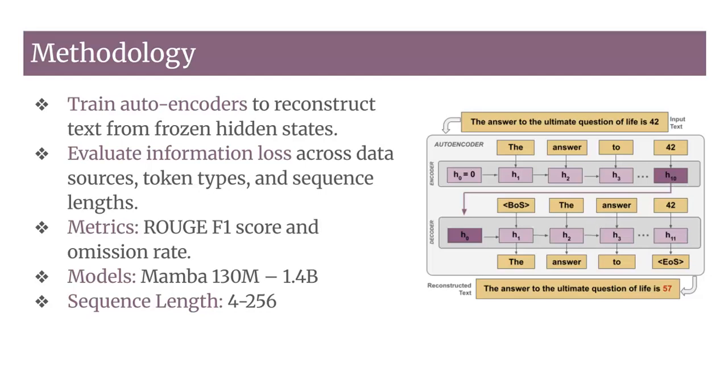To produce these reconstructions, we train an autoencoder that decodes sequences from hidden states created by a frozen pre-trained Mamba encoder. This allows us to study Mamba's recall of any text without needing to provide special memorization cues. We use model sizes ranging from 130 million to 1.4 billion and sequence lengths 4 to 256.